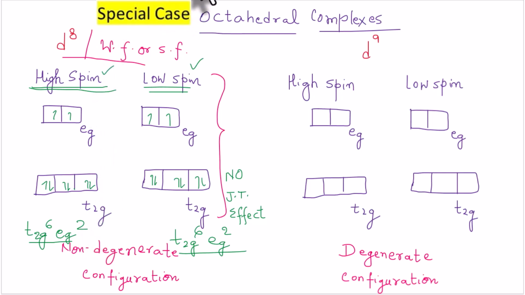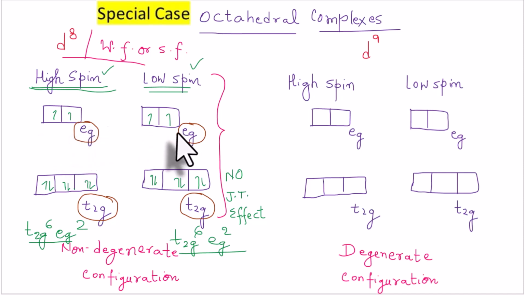And the most important part is, you can see here that t2g is symmetrically filled. We have 3 orbitals, 6 electrons in high spin also, and in low spin also we have 3 orbitals, 6 electrons for t2g. Now for eg we have 2 orbitals, 2 electrons in high spin, and the same for low spin, 2 orbitals, 2 electrons.